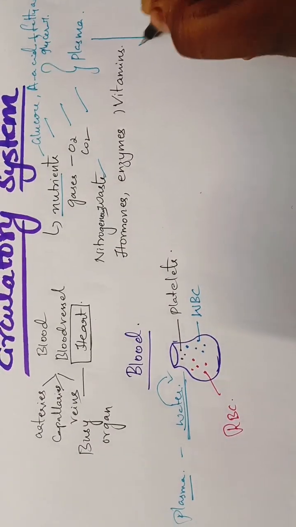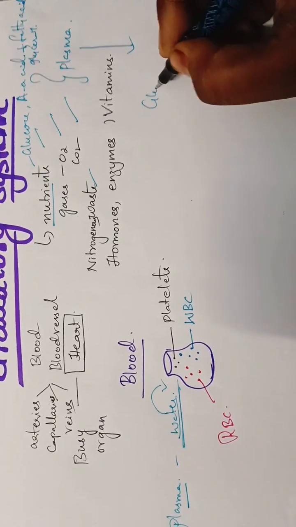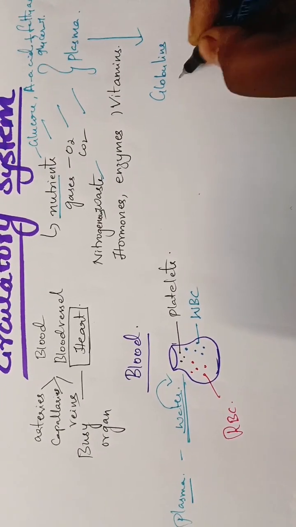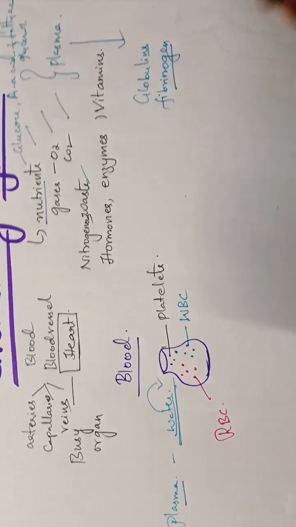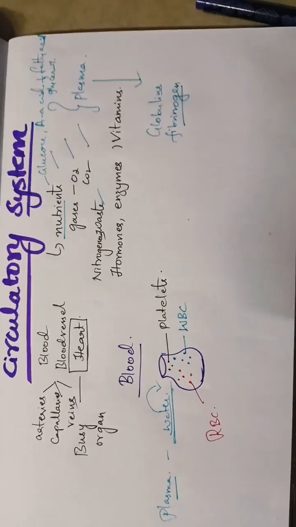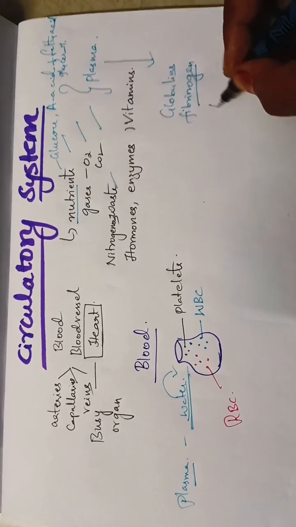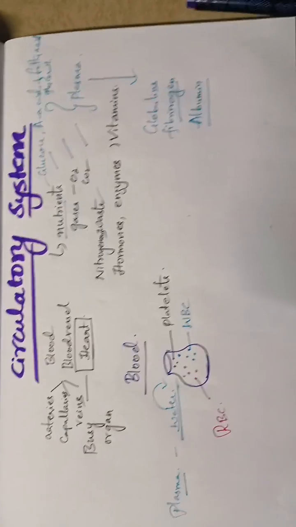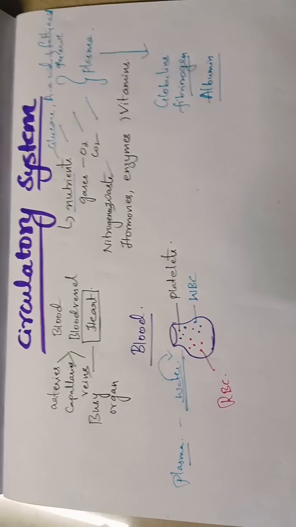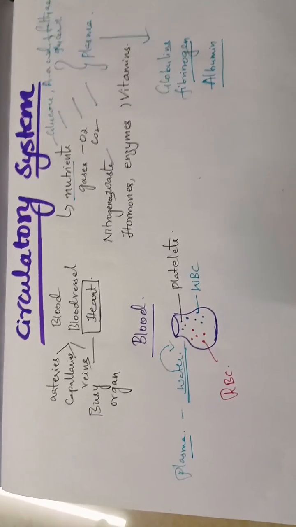Plasma also has different types of proteins like globulins, fibrinogen, which is a protein that helps in blood clotting, and albumin, which maintains the osmotic pressure of the blood. So all these are carried in the blood.